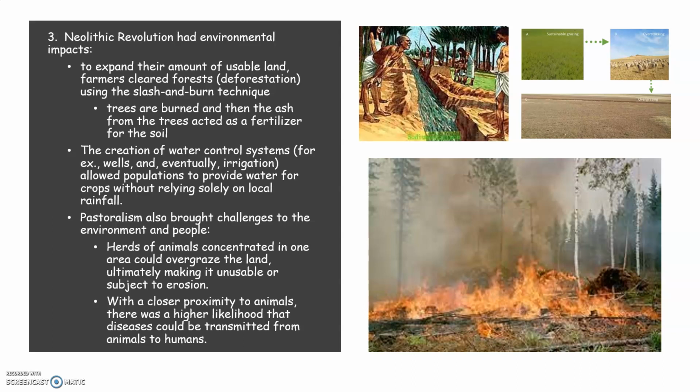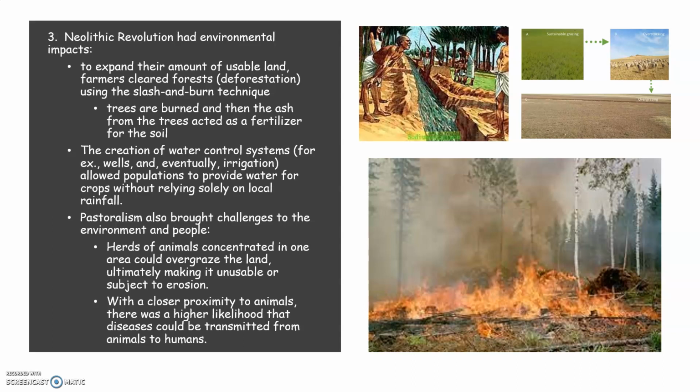The Neolithic Revolution definitely had some environmental impacts. To expand the amount of usable land, farmers cleared forests using the slash and burn technique. When you cut down forests and burn them, not only are you creating deforestation, but you are also putting pollution into the atmosphere.